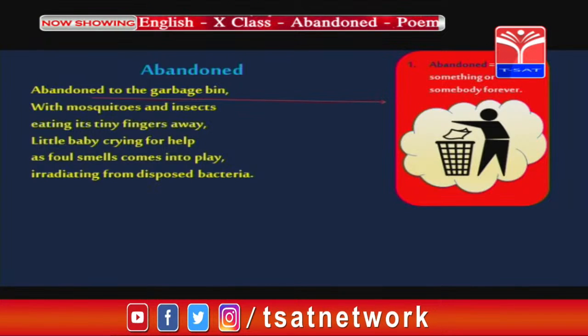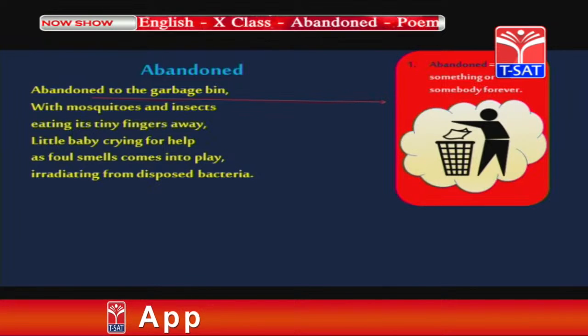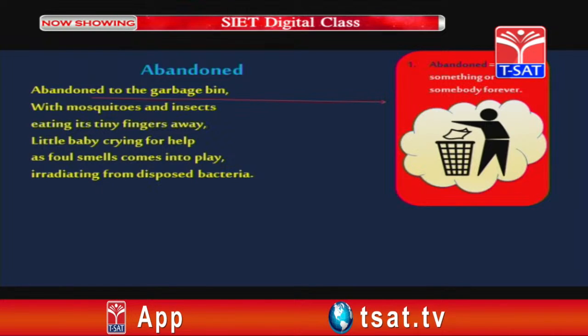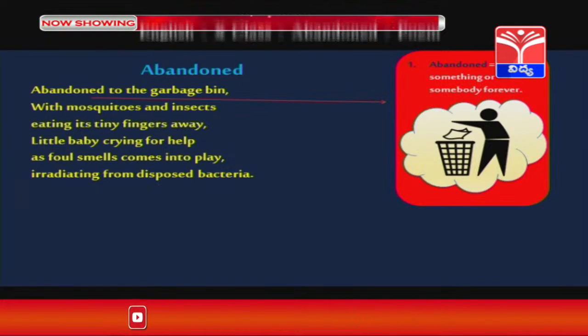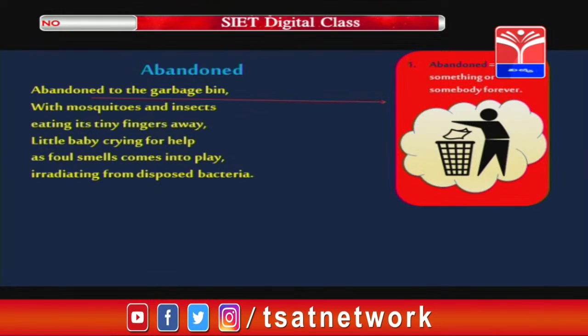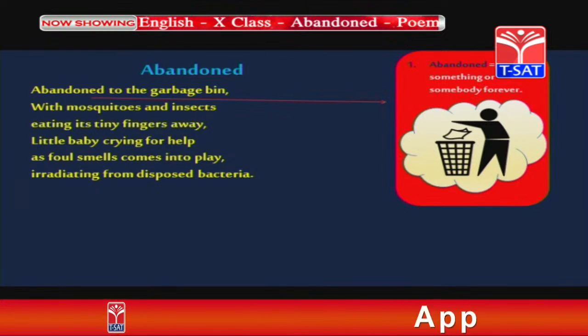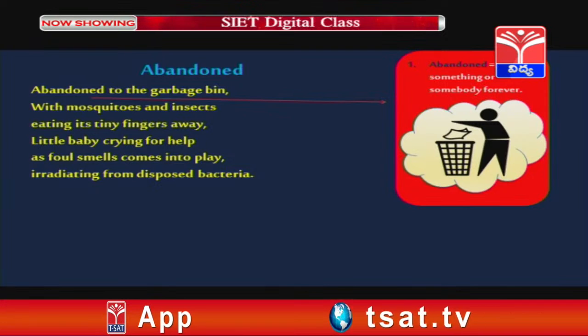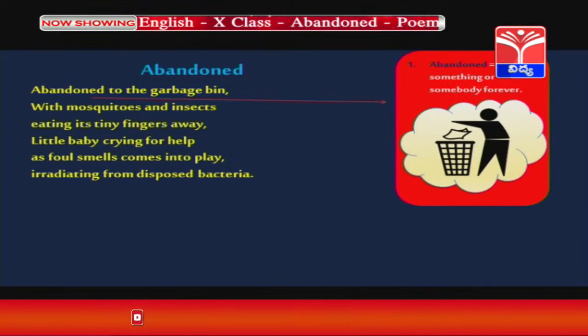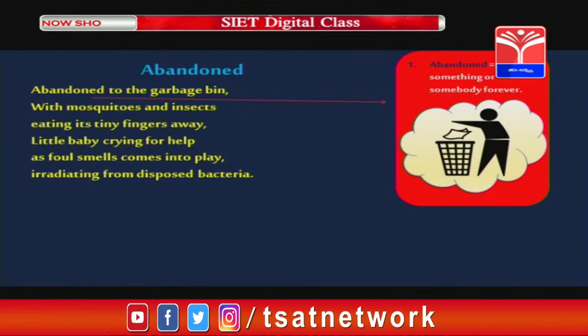So, the first one is abandoned. What is the meaning of the word abandoned? Abandoned means left something or somebody forever. Usually, we abandon things which are useless to us. We abandon the things that are not at all required to us. Sometimes, we also even abandon people whom we do not like, but it is very unusual. Abandoning people is very unusual. Okay. So, what is the meaning of the word abandoned? Abandoned means left something.